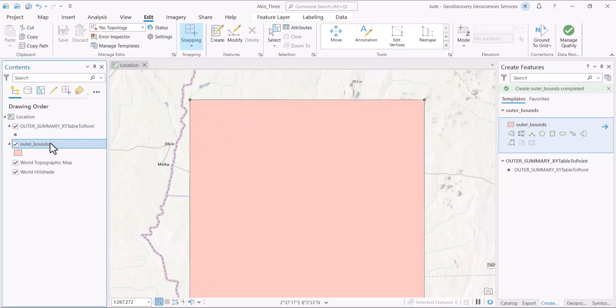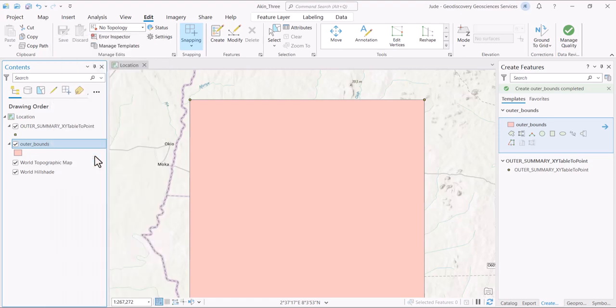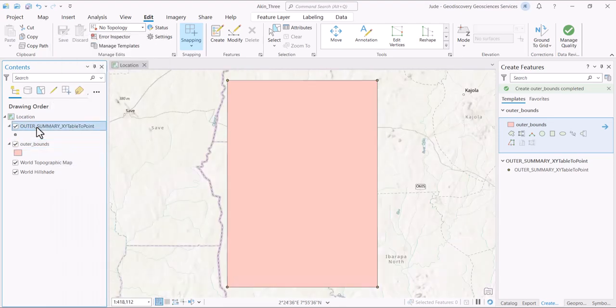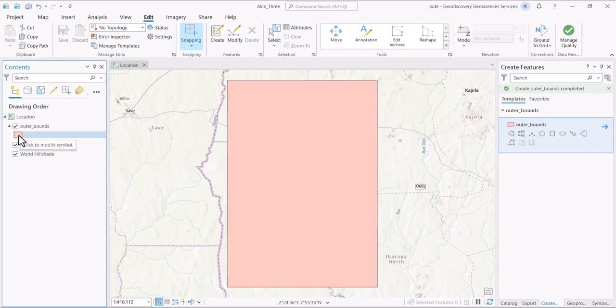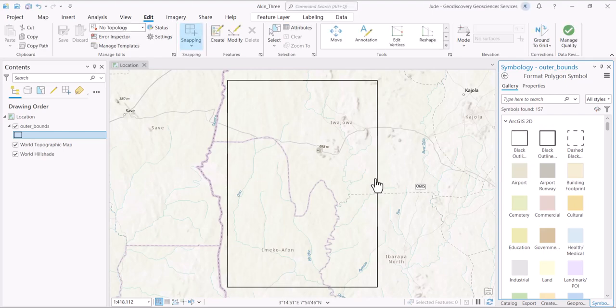So we can zoom to layer here, and we can remove this because it no longer serves our purpose. Let's style this. Click on this place to modify it. We can just click on this one. So we have created the border of our work, and that is representing the border.